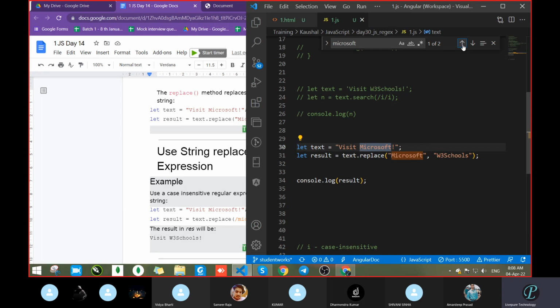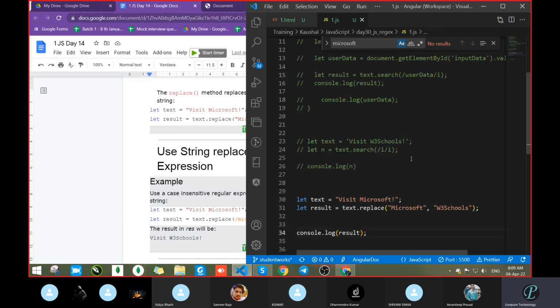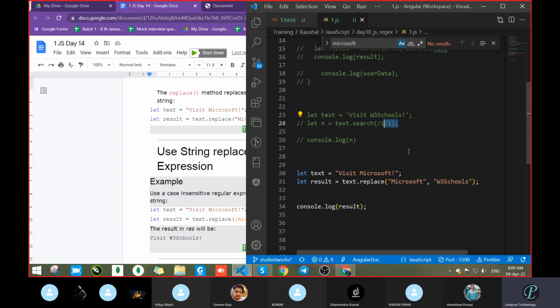So how to stop this regular expression? See, that symbol is there, match case. What is this one? Match whole word. If you want a specific word, with a small letter, you can enable this one, and now search. How many records are there? No record, because we stopped the search and it only finds the specific thing I passed. So how to disable this option? You can do this with the help of i, meaning you can pass the i dynamically.